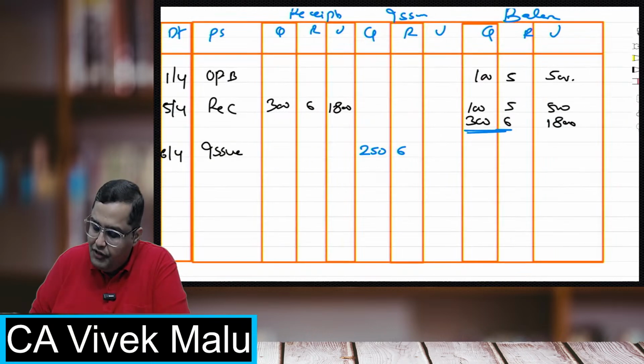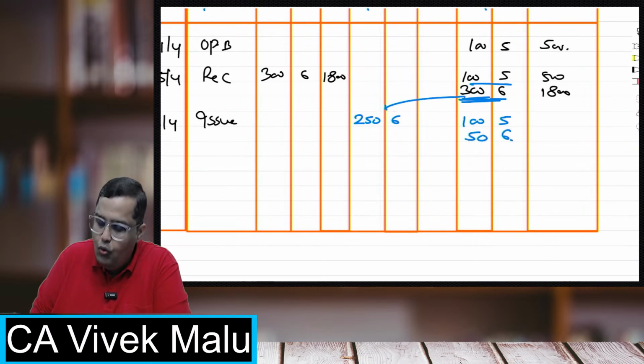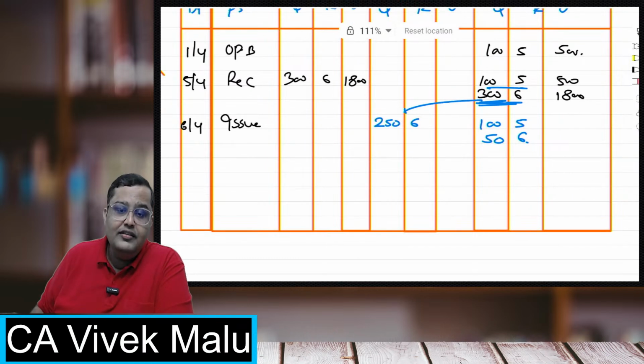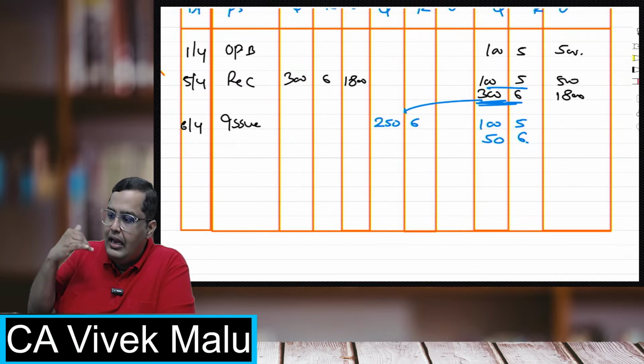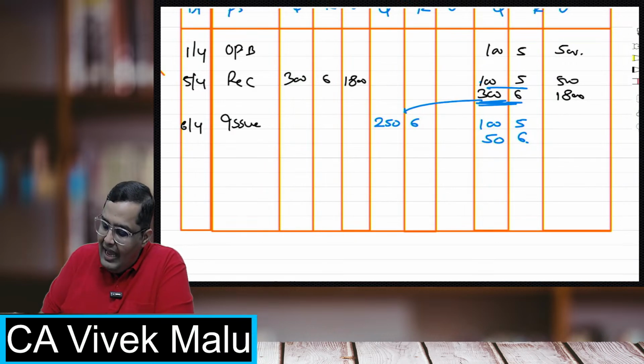So what will be left with me is the opening stock of 100 as it is, and out of this 300, 250 are gone, so only 50 units are left of the 6 rupee price. This is how it happens in case of a LIFO system. The last in is the first out. The last one will go and the opening will stay as it is.